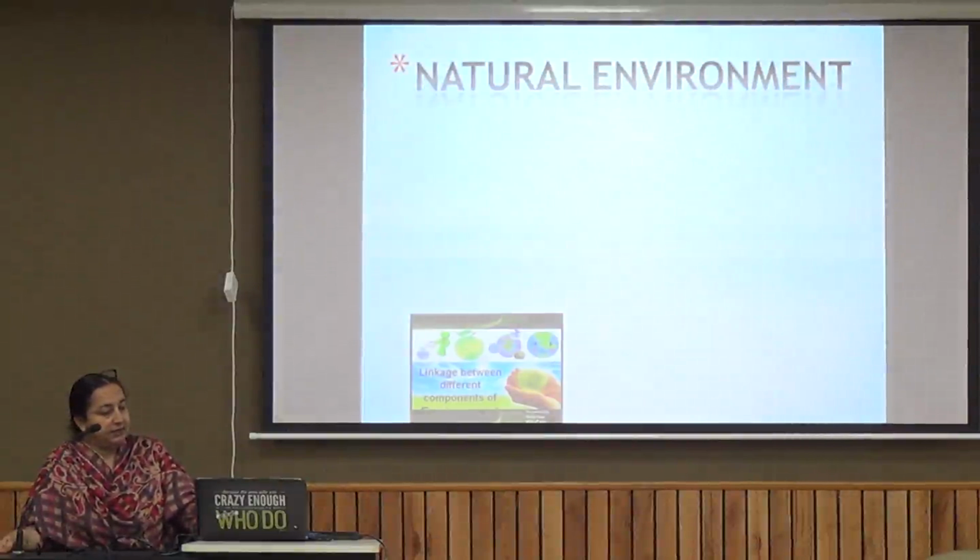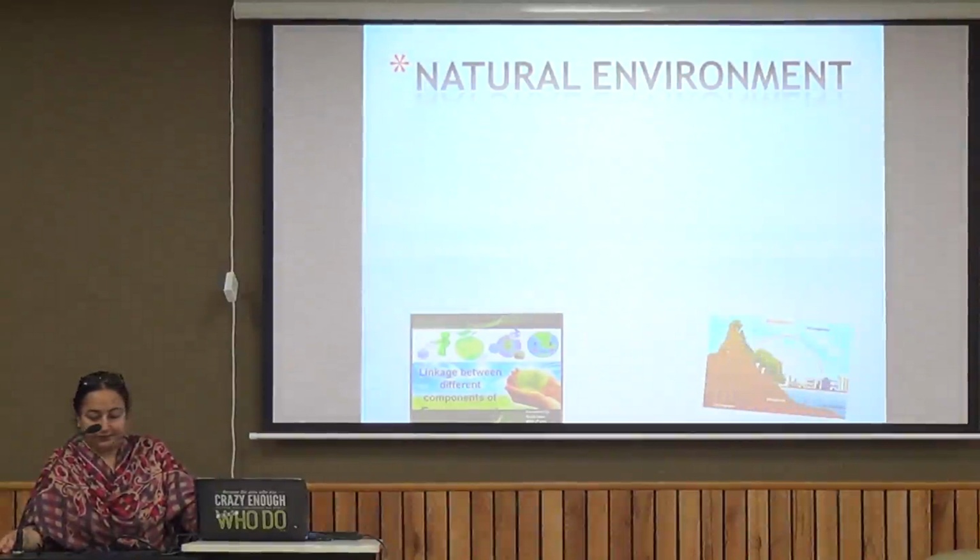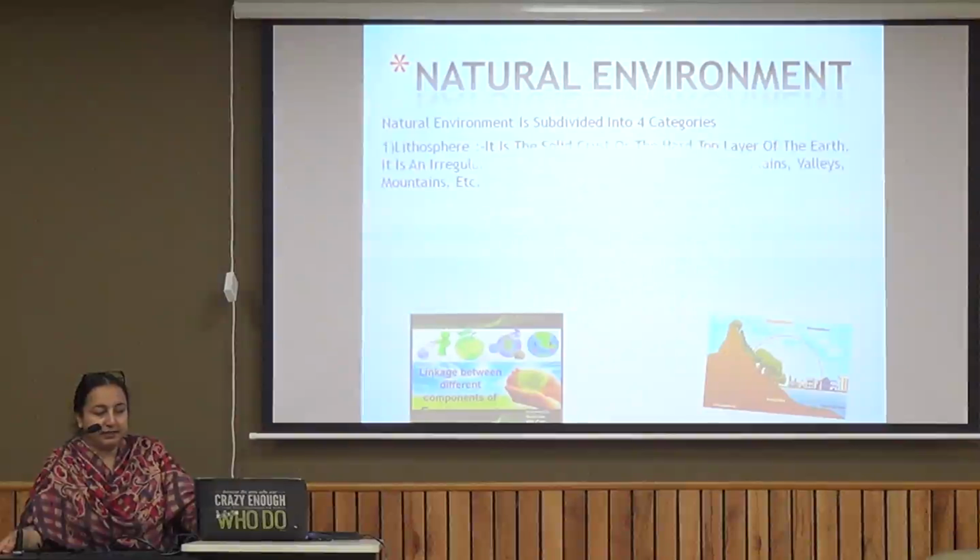Now let's see the major components of the natural environment around us. Biosphere, hydrosphere, lithosphere, and the atmosphere. So the natural environment is subdivided into four further categories.